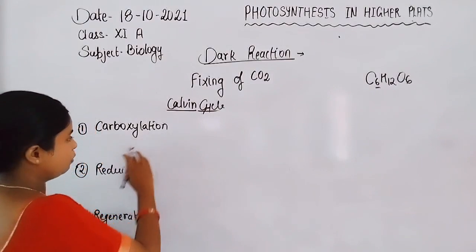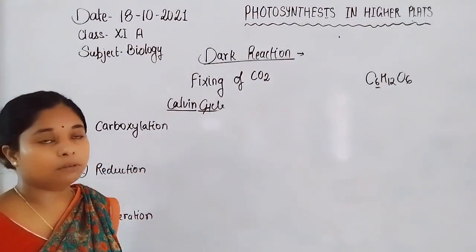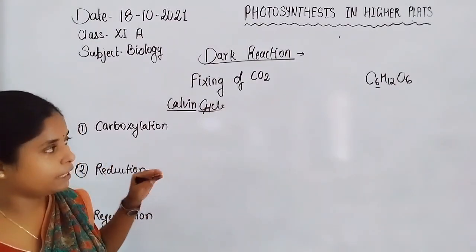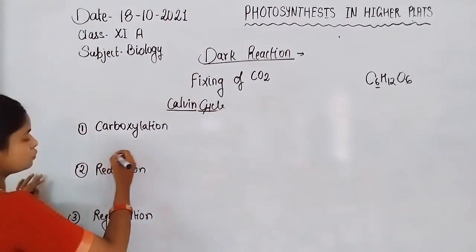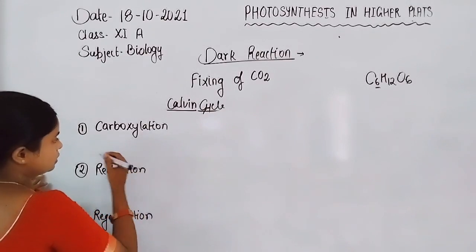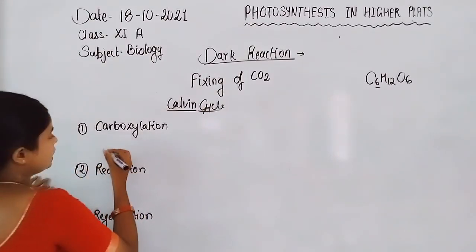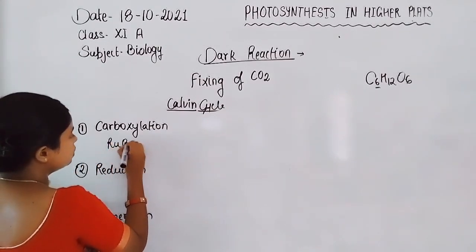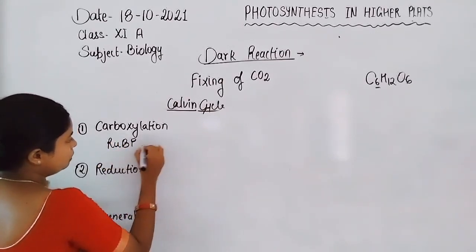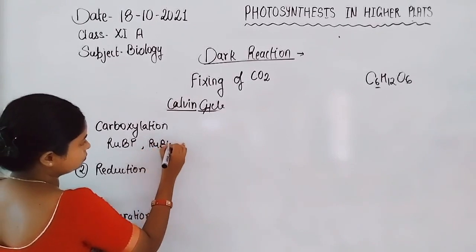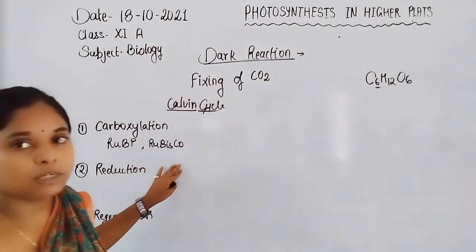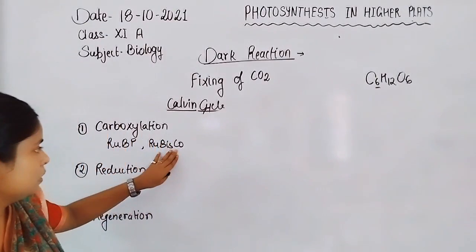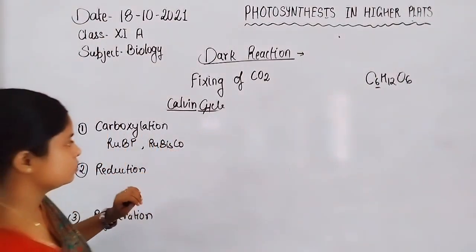In the first step, carboxylation means the fixing of carbon: the substrate ribulose bisphosphate binds with carbon dioxide in the presence of the enzyme ribulose bisphosphate carboxylase oxygenase, which is Rubisco. RuBP is used as the substrate, and the enzyme is Rubisco, ribulose bisphosphate carboxylase oxygenase.